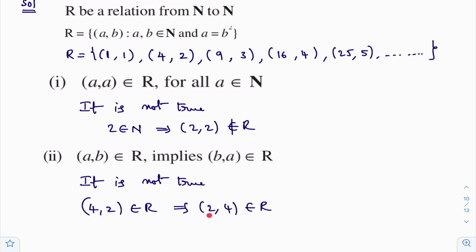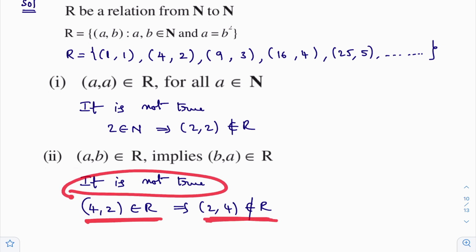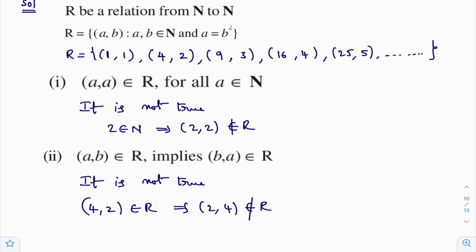See here, A must be the square of this number. (16, 4) is there in this relation. (2, 4) is not in this relation. Please try to understand, (2, 4) does not belong to this relation. I hope you are understanding. (4, 2) belongs to the relation, but (2, 4) does not belong to this relation. That's why I can say that it is not true. What are they asking? (A, B) belongs to R implies (B, A) belongs to R? No. For (4, 2), (2, 4) does not belong to R. That's why this is not true.